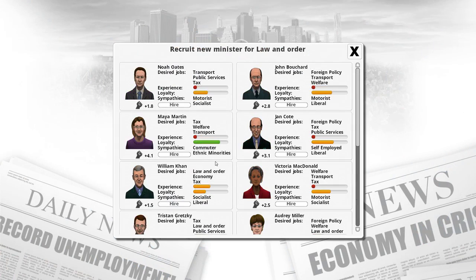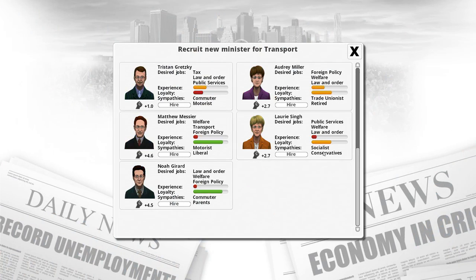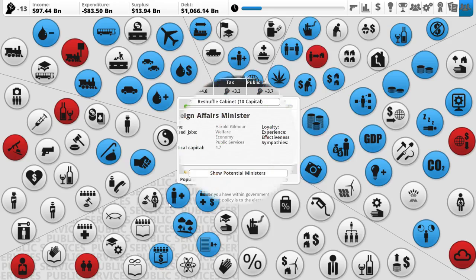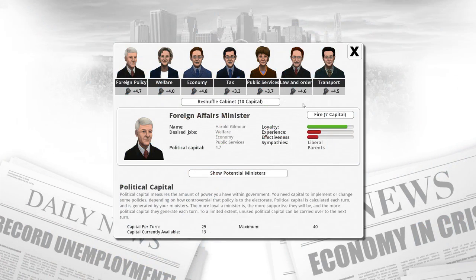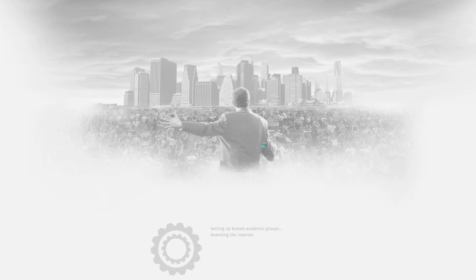Parents, motorist, liberal. What do we got for transport? Employed, liberal, motorist, socialist. How do you have both of those? Commuter parents. Alright. Okay, fine. I'll hire you two. There we go. That's going to be capital per turn 29. That's good. We have 13 capital, but I'm not going to do anything with it. I'm just going to save up for the moment.